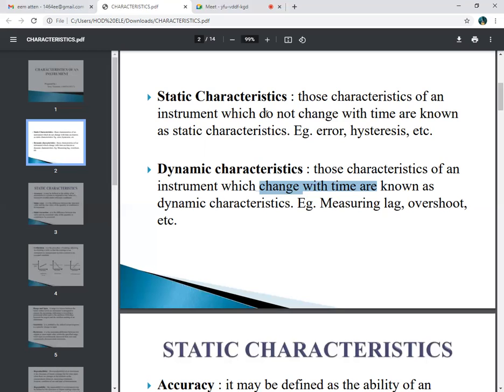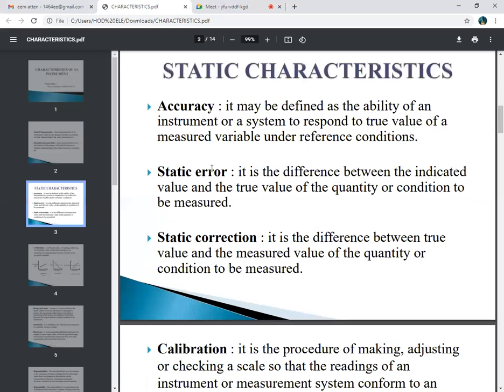So we have to study the static and the dynamic characteristics in detail. Firstly, we will see the static characteristics one by one. We just have to know the definitions. So first one is our accuracy. What is meant by accuracy?